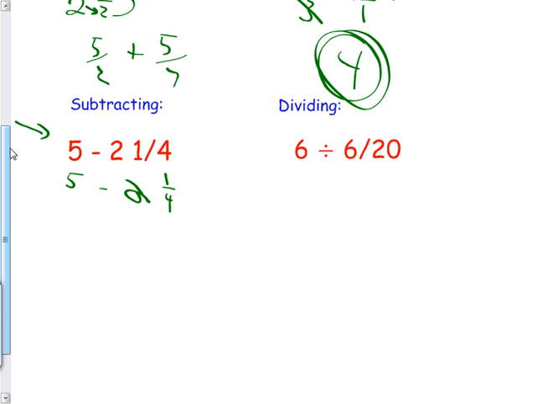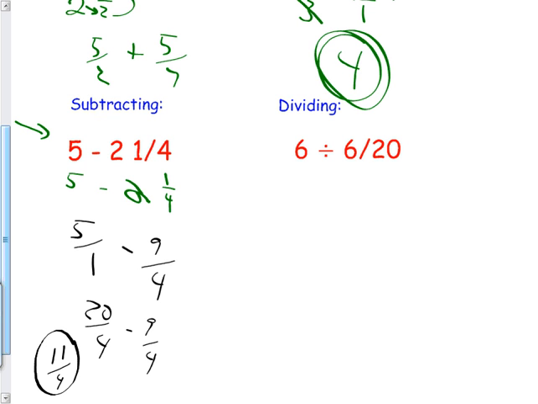All right, so you should have said 5/1. And you should have said 2 times 4 is 8 plus 1 is 9, 9/4. Can I subtract them right now? No, don't have a common denominator. How do I make them a common denominator? Probably use 4ths. 5/1, I'm going to change it to 4ths. Well, it's 4 times bigger, so 4 times 5 is 20/4 minus 9/4. And that would be 20 minus 9 is 11/4. Raise your hand if you have 11/4. Awesome. Okay. This other one, dividing.